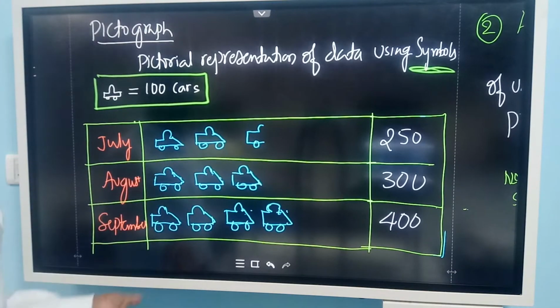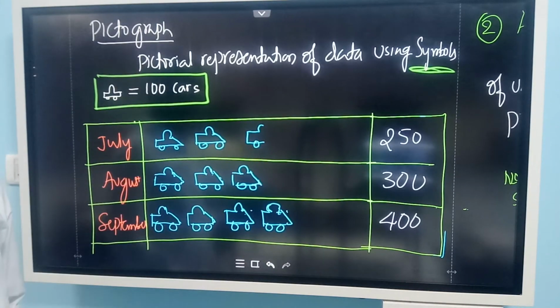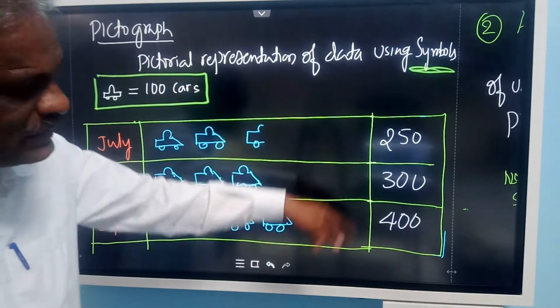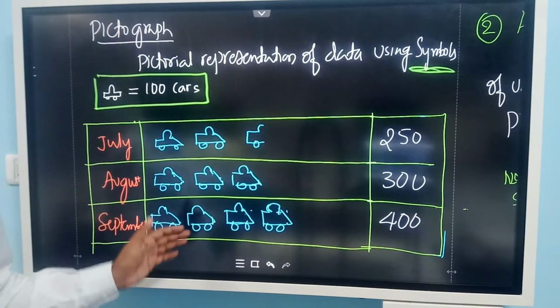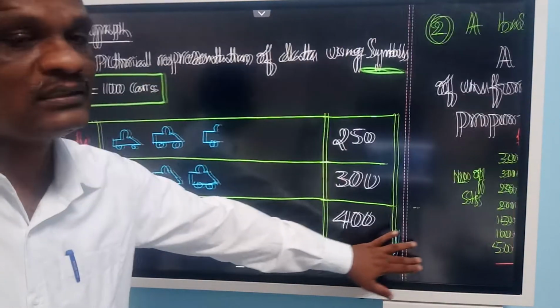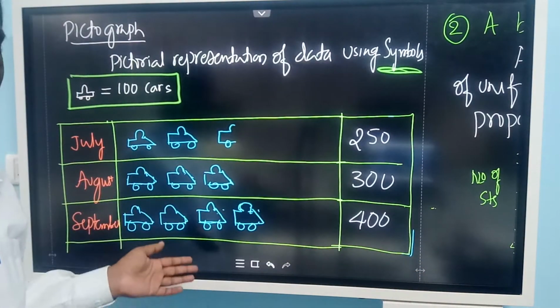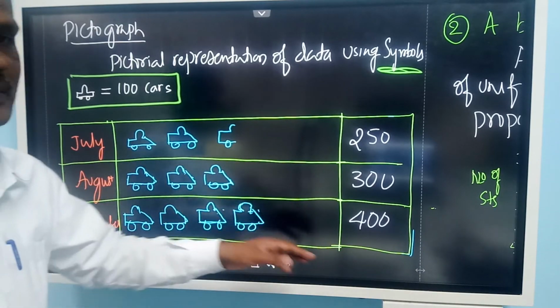So at one glance you can compare the data here. No need of seeing individual data numbers. Look at the diagram, and immediately you come to know in which month it is least, in which month it is most. That is the advantage of this. This is called data representation in the form of pictures, pictorial representation.